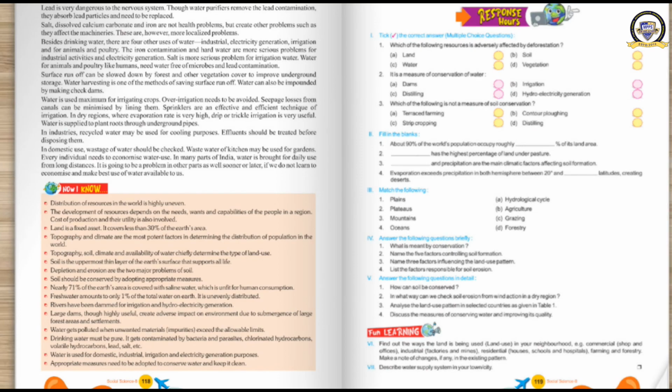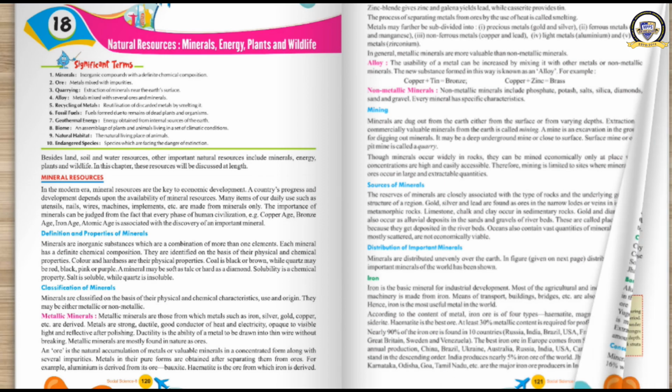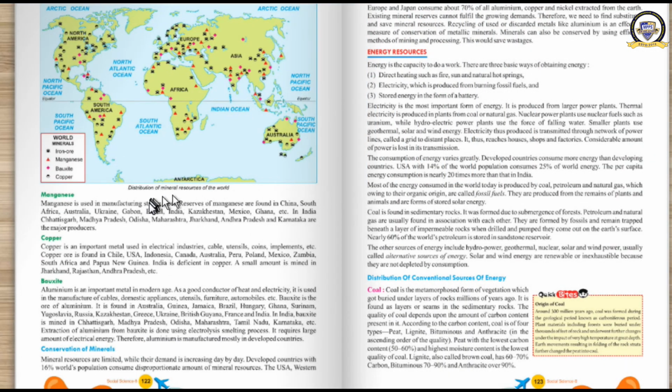Yesterday we had started with chapter number 18, natural resources: minerals, energy, plants and wildlife. Yesterday we completed mineral resources. We had discussed a lot about minerals, their definition, classification, mining, the sources, and distribution of the minerals. Then the most important minerals found in the world. Then finally we discussed the conservation of resources.